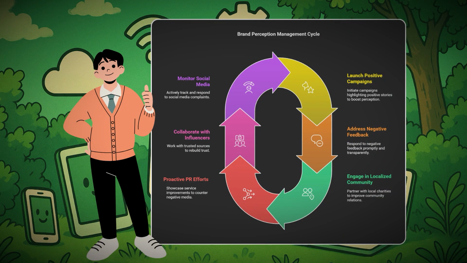Next, the brand perception management cycle. We can monitor our social media for branding. We can launch positive campaigns, like awareness for helmets or public transport to overcome pollution. We can address negative feedback. We can engage in localized communities, like partnering with local charities, and make proactive PR efforts, like showcasing service improvements to counter negative media, and collaborate with influencers. This is a complete iteration and it will help us a lot.